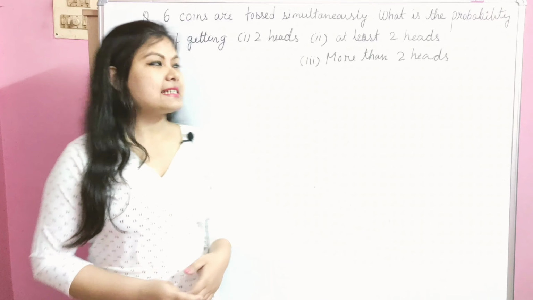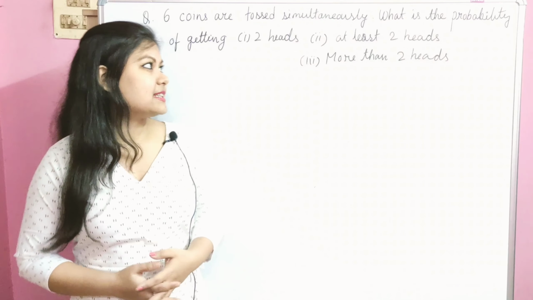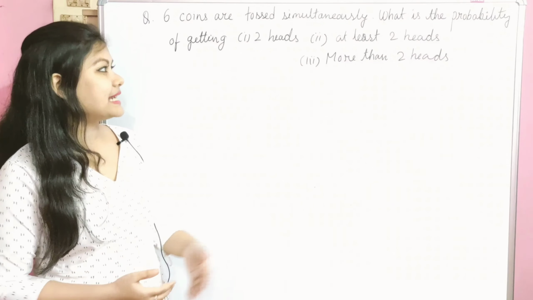The given question is that 6 coins are tossed simultaneously. What is the probability of getting 2 heads, at least 2 heads, and more than 2 heads? This is a question of binomial distribution because 6 coins are tossed simultaneously. In other words, we can also think that a coin is tossed 6 times. The meaning is the same, and when we toss the coin under the same conditions again and again, it will always give the same kind of result, either head or tail. So this is a case of binomial distribution because it satisfies all the conditions.